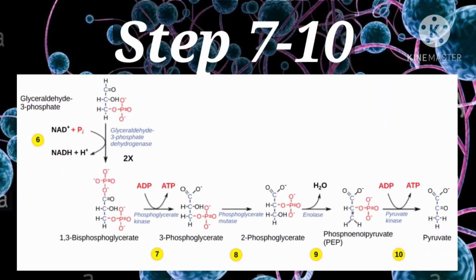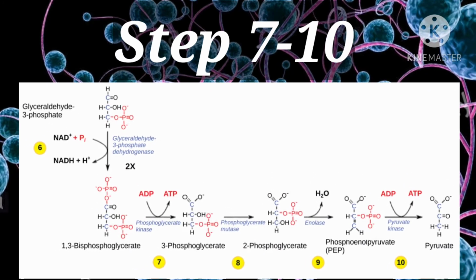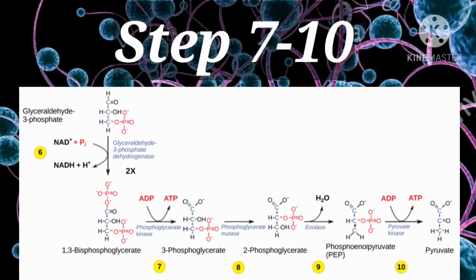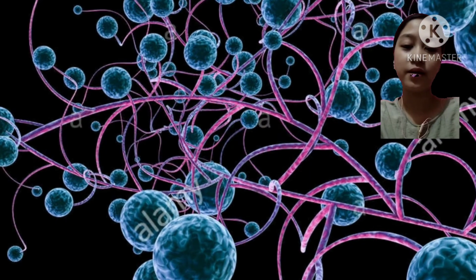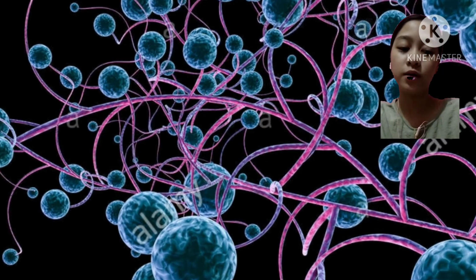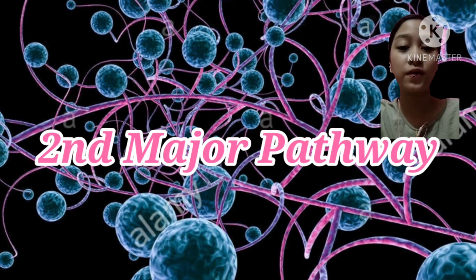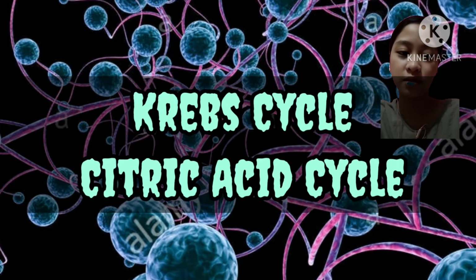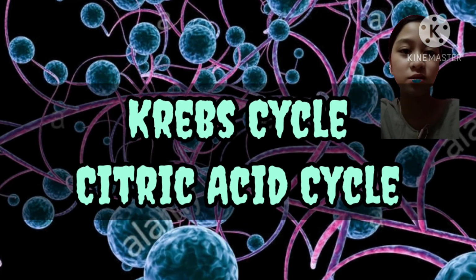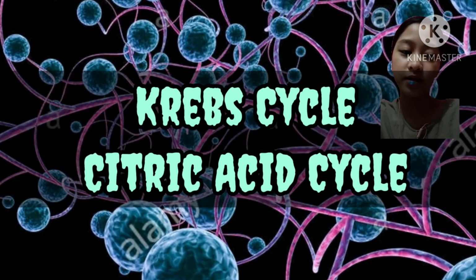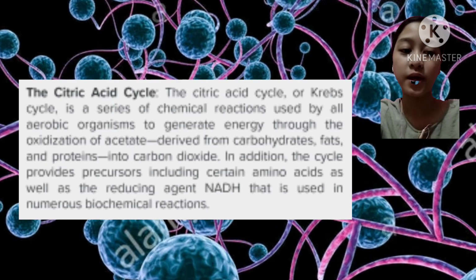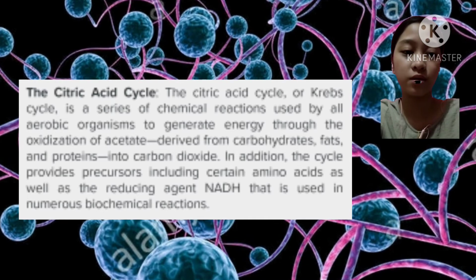Review the picture above that's showing step number 7 until step number 10 of the second stage of the first pathway. And now, let's move on to the second major pathway of cellular respiration, which is the citric acid cycle, also known as the Krebs cycle. It's the second pathway in cellular respiration, and it also takes place in the mitochondria.